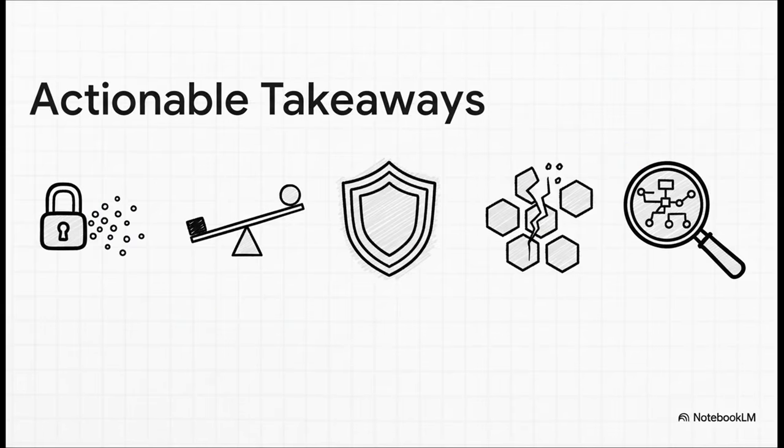It seems like this points to 5 clear actions for developers and security teams. 1. You have to address metadata leakage at the system design level. 2. You need to carefully weigh the security performance trade-offs for any fix. 3. Use multi-layered defenses, not just a single approach. 4. Recognize that token batching by itself is not enough. And 5. Expand your threat models beyond just content encryption.